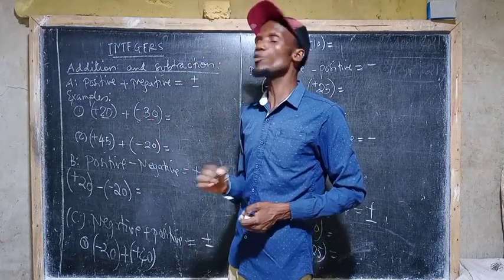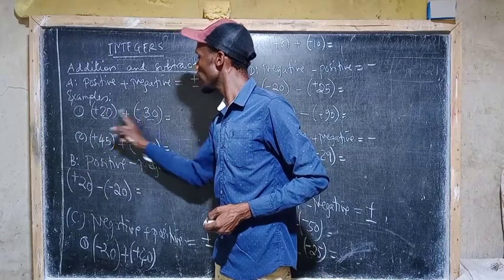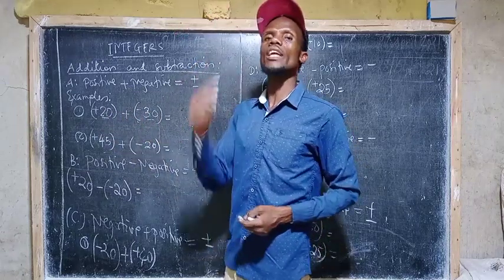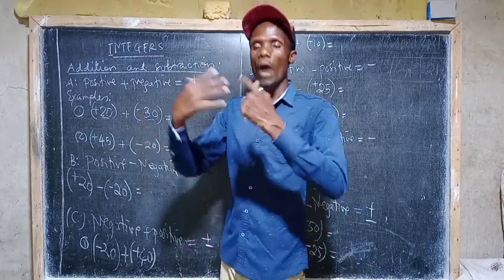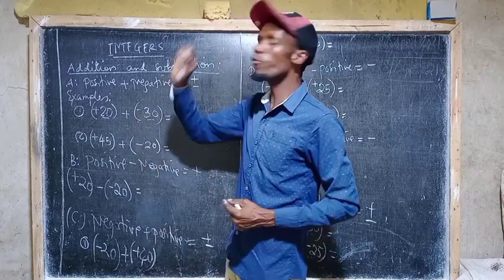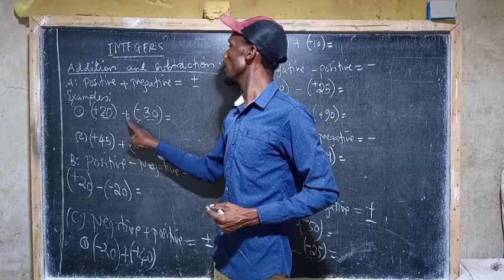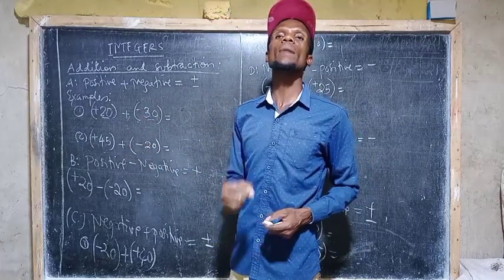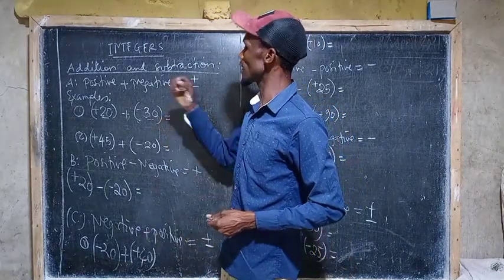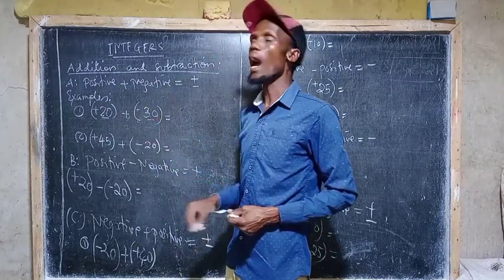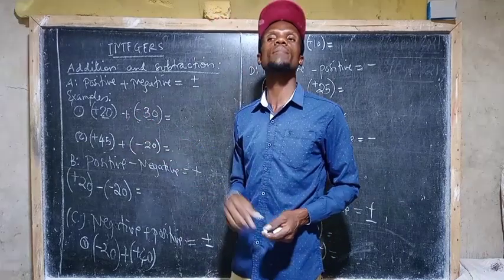There is no principle by which you can solve this question with two signs between those two numbers. So you need to remain with at least one sign, because this is positive and this is negative. So how do we remove one of them? We remove one of them by multiplying those signs. You take that positive and multiply it by negative, so that one of them remains. That is why it was important first of all to understand multiplication and division, because here we have to multiply the signs so that we remain with one.